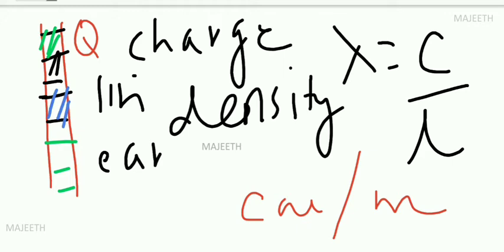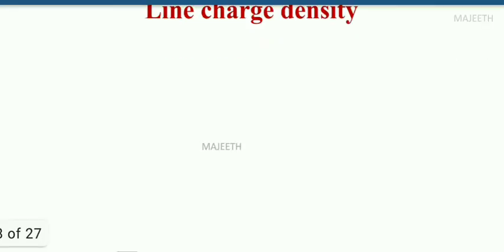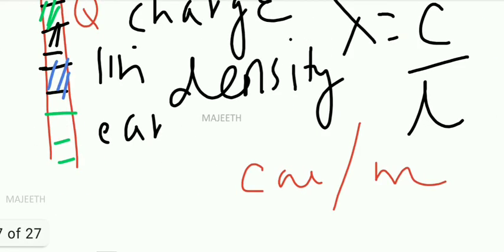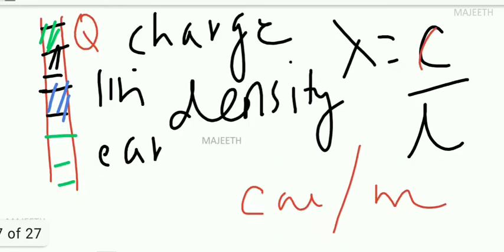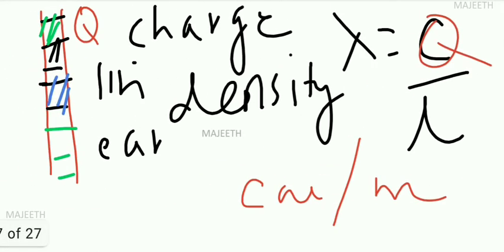That is the concept we are going to use in real life when you want to find the electric field in a conducting wire. Clear? So lambda is equal to Q by L. Sorry, lambda is equal to Q by L, not C by L. Q is charge, that also you can use. Both mean the same. Q means the total charge in the whole wire.